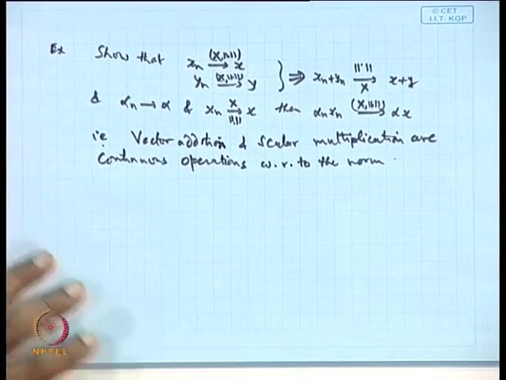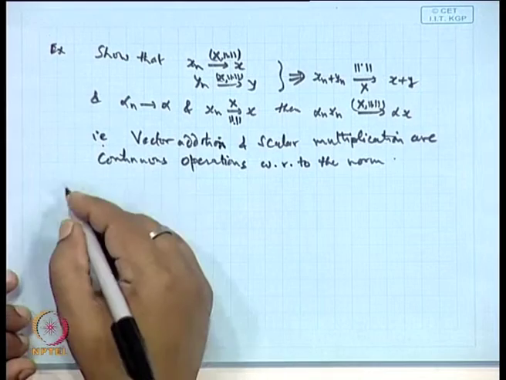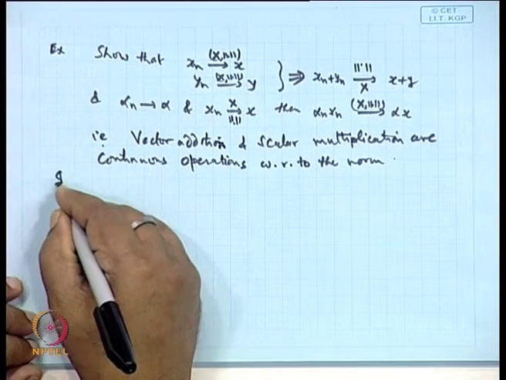Clear? And I think the proof is very easy.